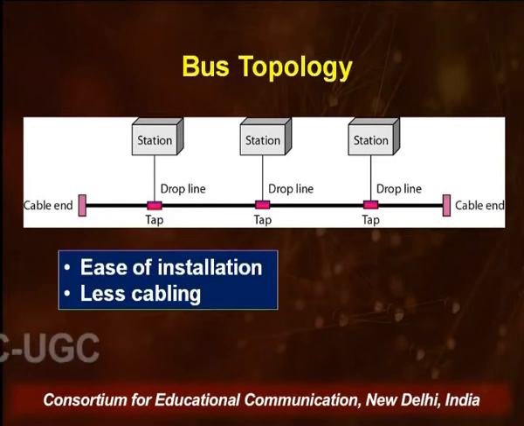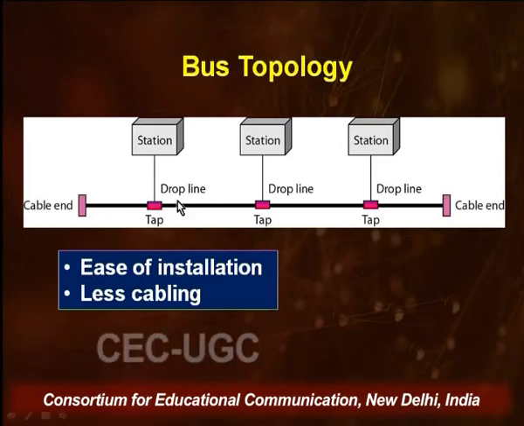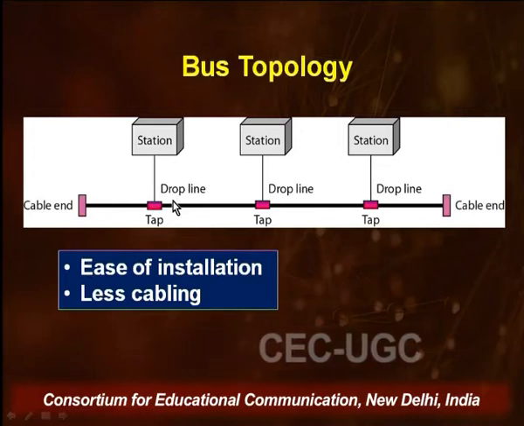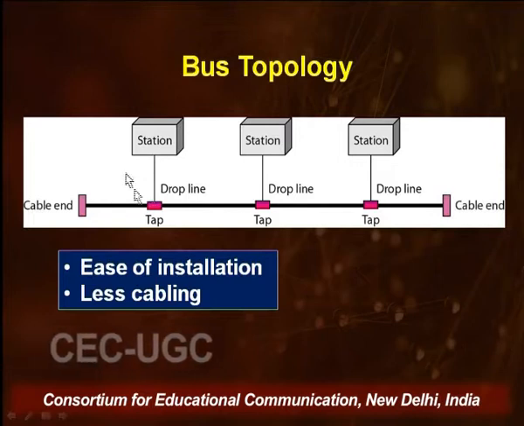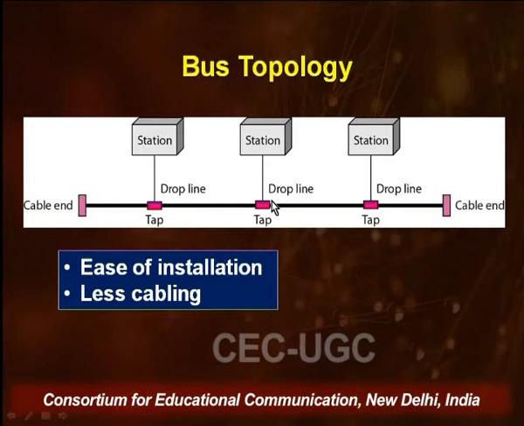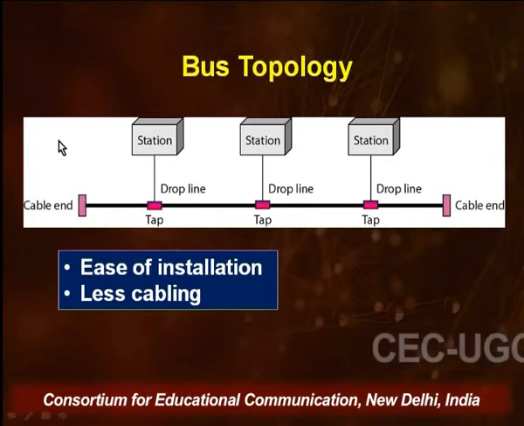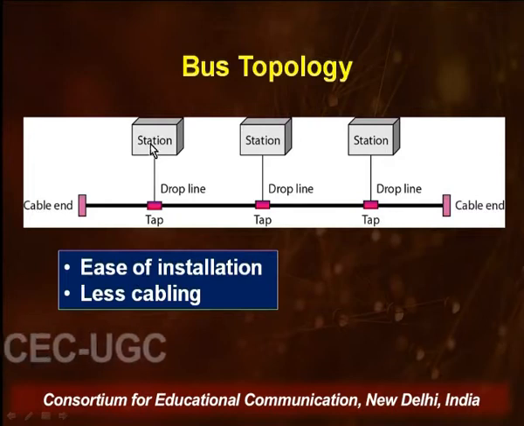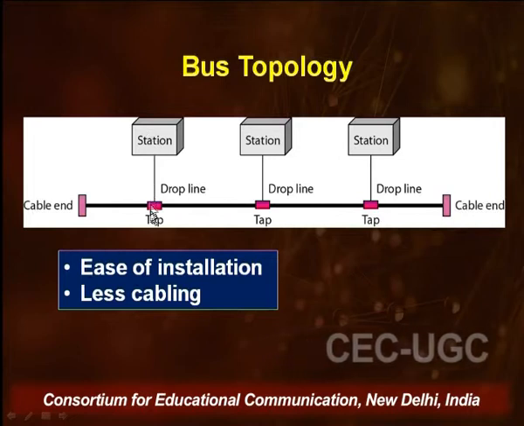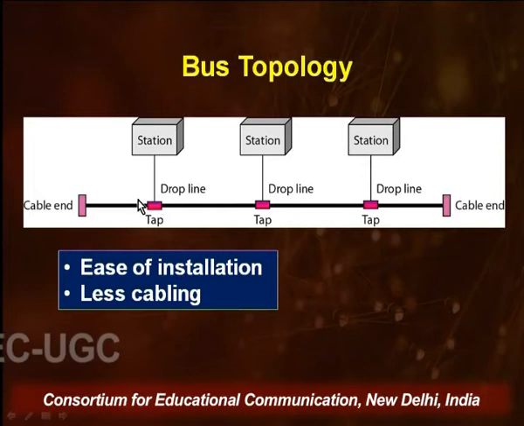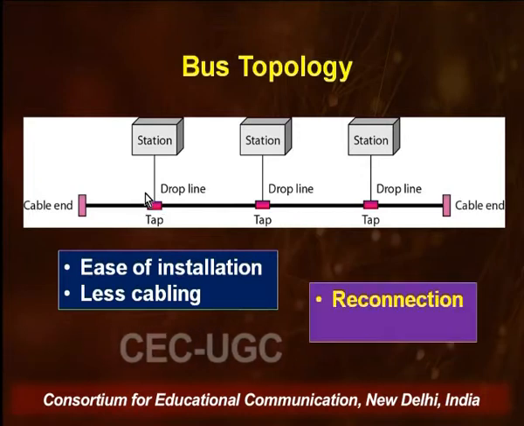But it is very easy to install, and it requires much less cabling compared to the other two topologies, which are the star and the mesh. The cabling is only about this one long cable. The rest of these drop lines are usually of minimum length, which brings the station as close as possible to the cable. So, cabling is not an issue in bus topology.